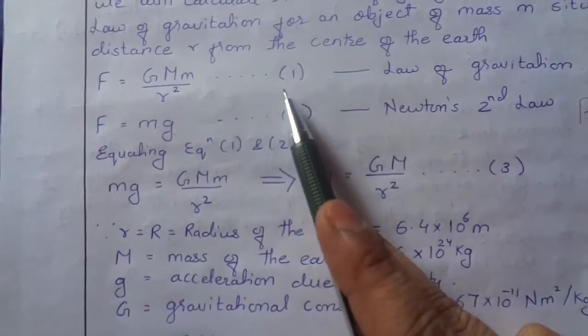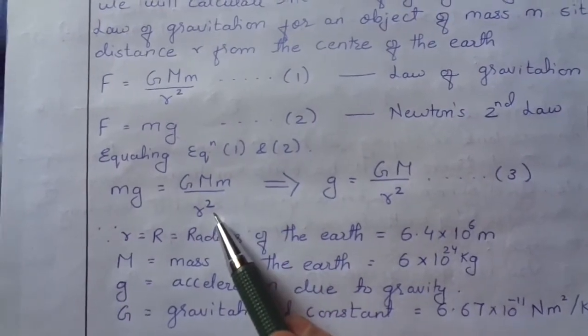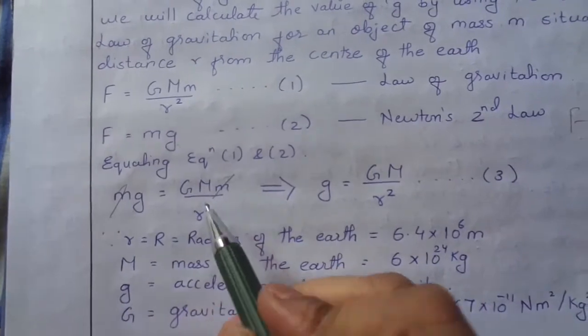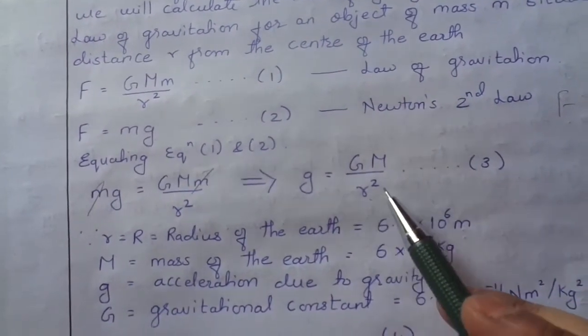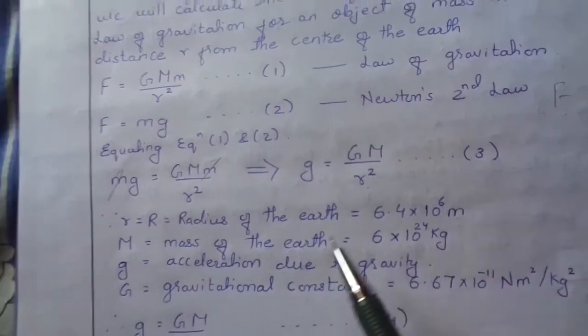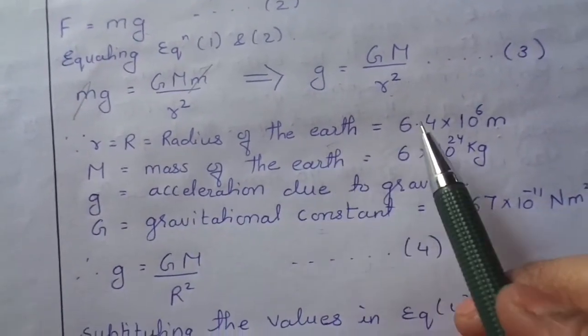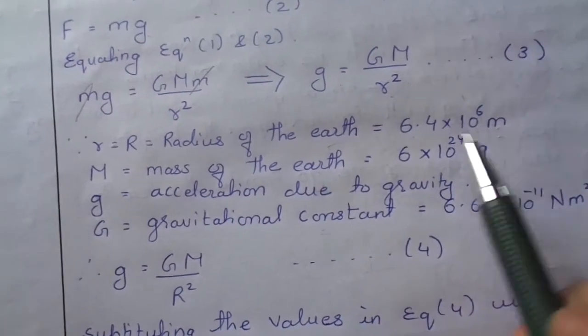Equating equation 1 and 2, we get m g equals G M m upon r square. By cancelling m from both sides, we get g equals G M upon r square. Label it as equation 3. Here r is the radius of the Earth, which is 6.4 into 10 to the power 6 meter.